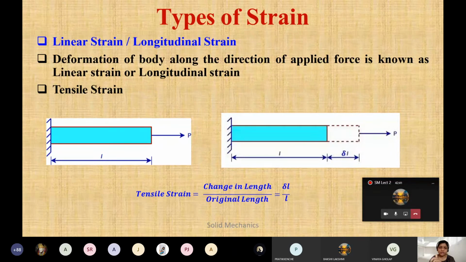Okay. I think the first one is stress, which is P by A, and shear stress is also the same. And now this is tensile strain. Tensile strain is change in length, that is delta L, divided by original length L. If there is a pulling action, it will try to pull the material. That's why there is an increase in length. So this will be change in length divided by L. So this is your tensile strain.